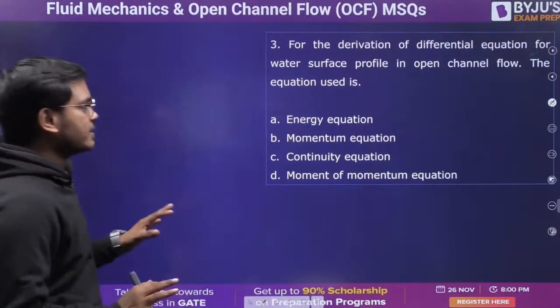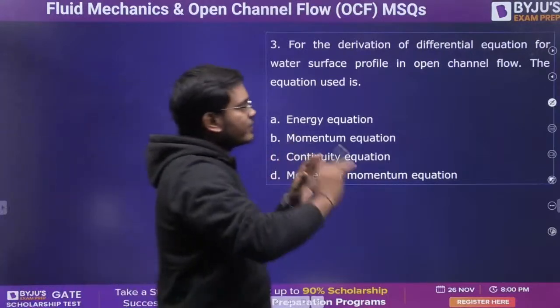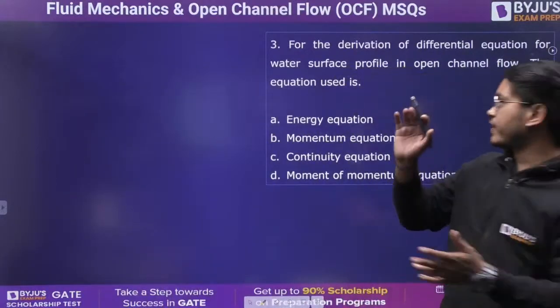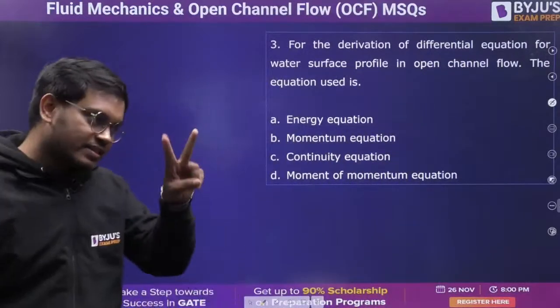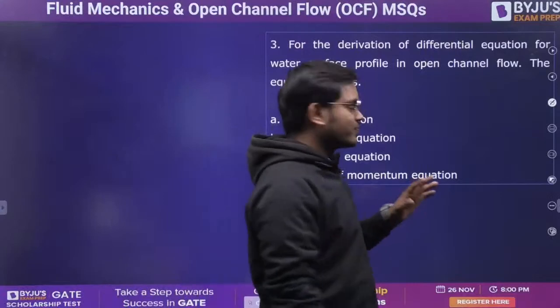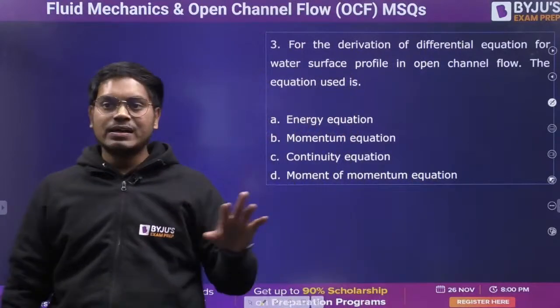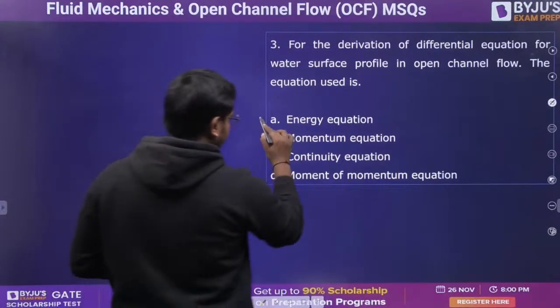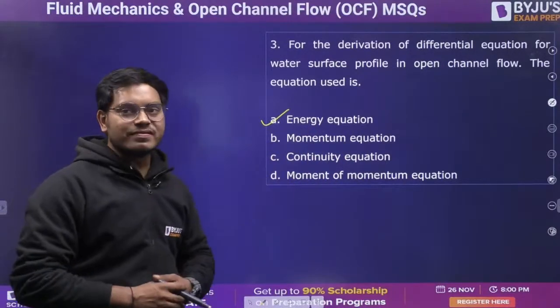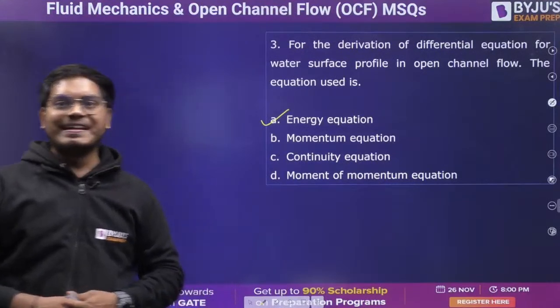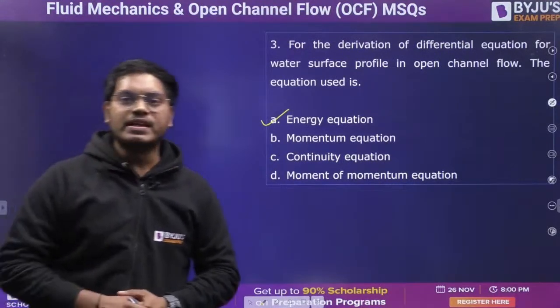All right, so please understand here, when we are dealing with open channel flow, and I have to make the water surface profile, then two things I need to conserve: energy and mass. Now who among these will conserve the energy? Obviously the energy equation, or the Bernoulli's equation. And out of these three, who is going to conserve the mass? Is it momentum, continuity, or the moment of momentum equation?